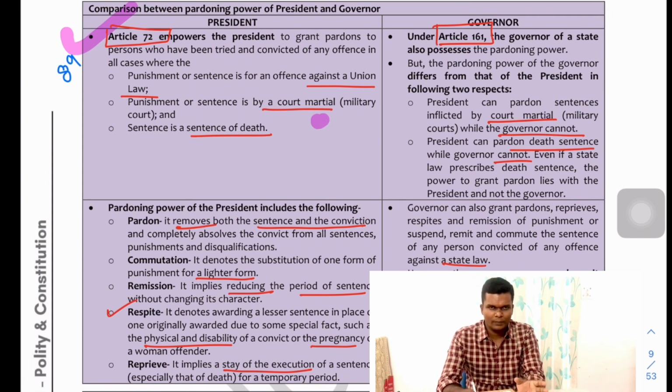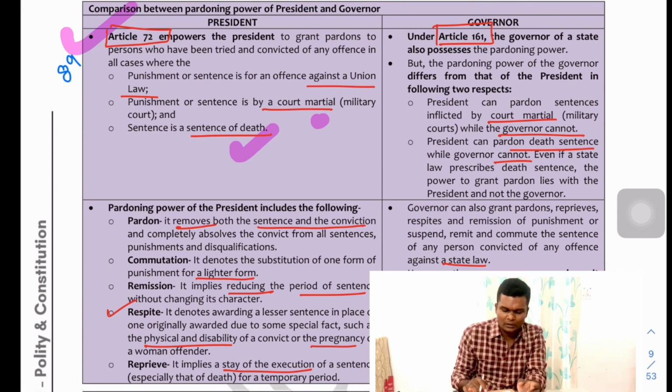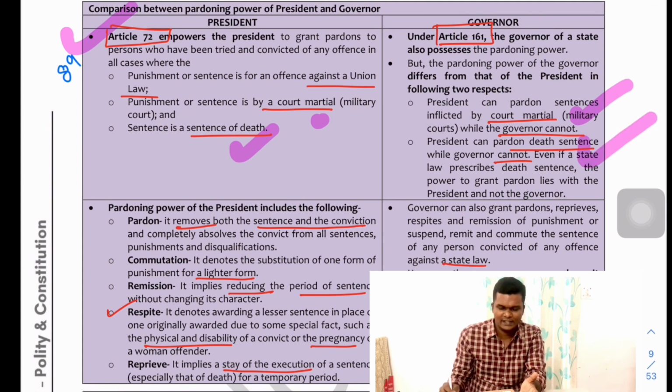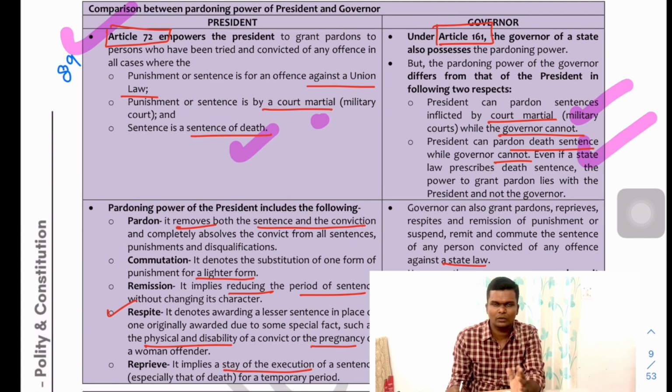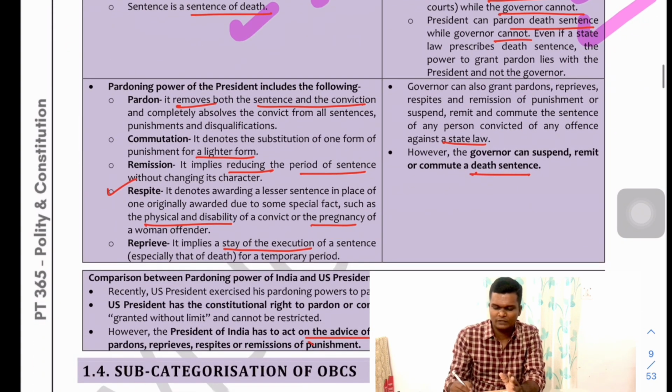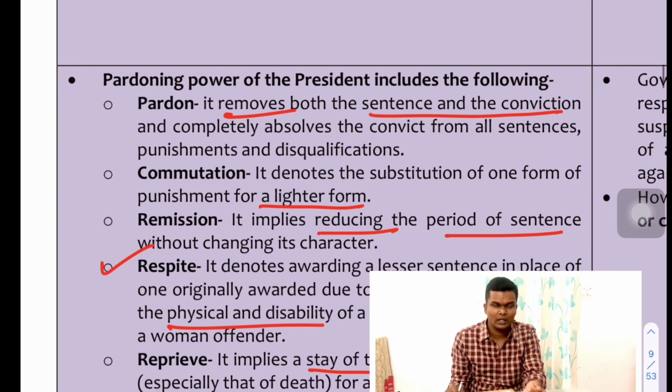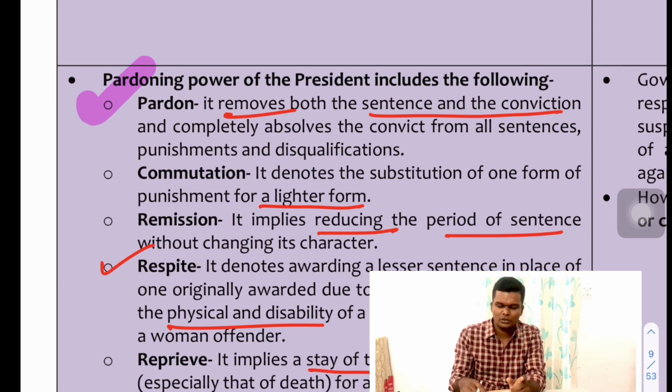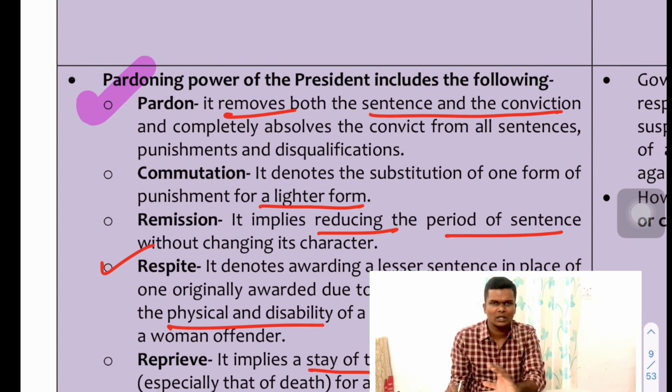Pardoning power. So the President can pardon any punishment against a union law, and even he can pardon a court martial or even the death sentence, while the governor cannot do so with respect to the court martial as well as the death sentence, even though he can pardon any other punishment under state law. So there are different pardoning powers of the President, starting with the simple pardon, which means it's like a clean slate. Both your sentence as well as conviction will be completely removed and absolved.